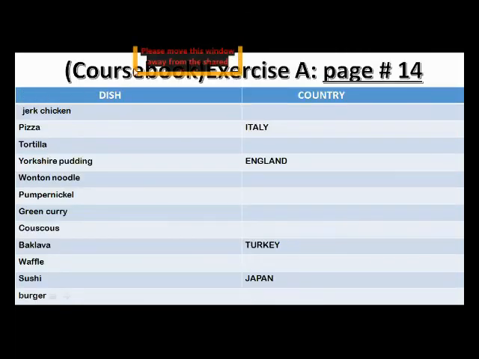In the same way, on your course book, exercise A is given on page number 14. For example, I have completed 4 countries, and the dishes are also taken from which country. Because in this unit, we are seeing that there is the mention of country and their related dishes. So pizza, it is related to Italy. Yorkshire pudding is related to England. Baklava is a Turkish dish, and sushi is a Japanese dish.